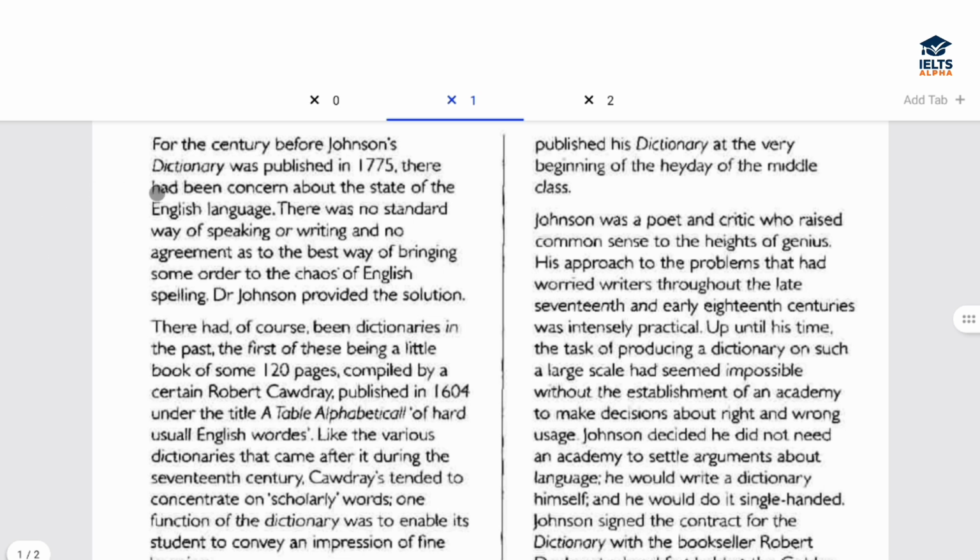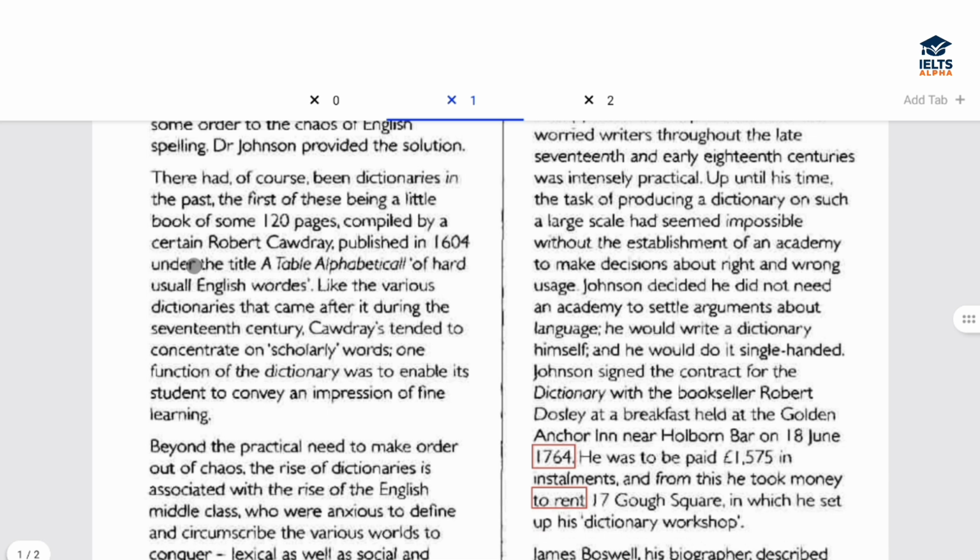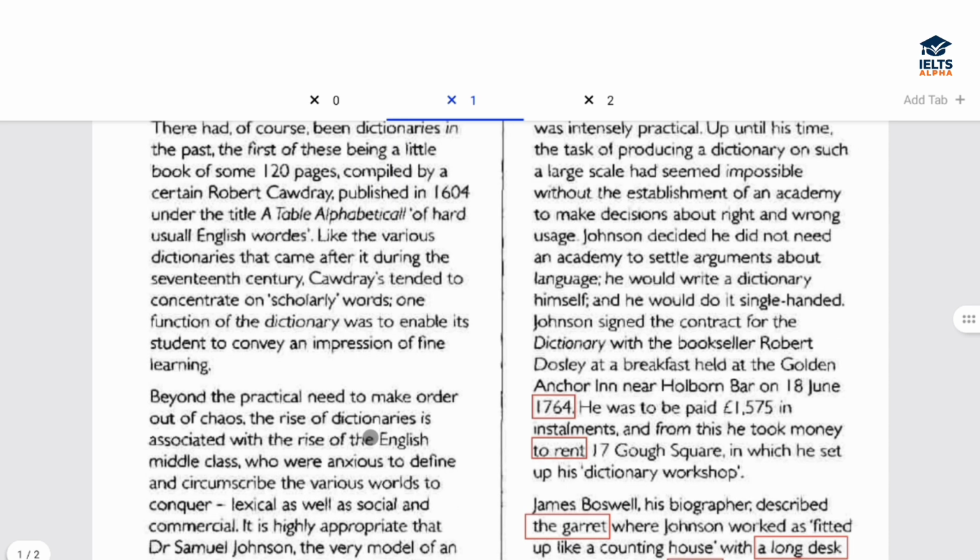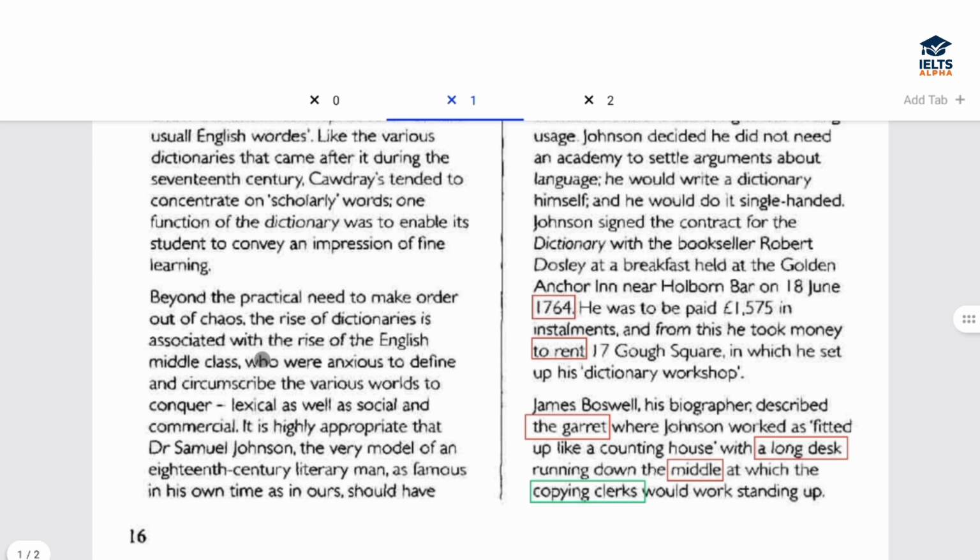All right, so we will have a quick scan. Here they are talking about this compilation, this and that, practical need, the rise of the dictionaries. Okay, we have found something here. The rise of the dictionaries is associated with, it is linked with.